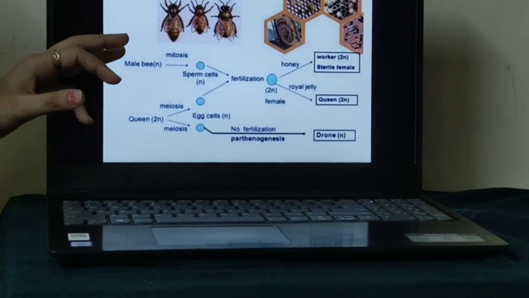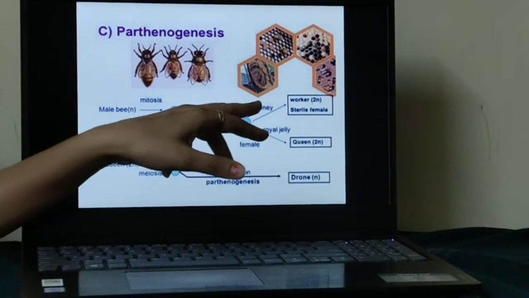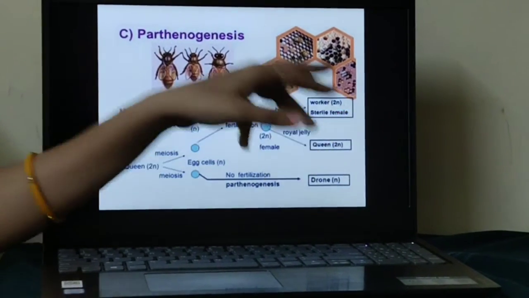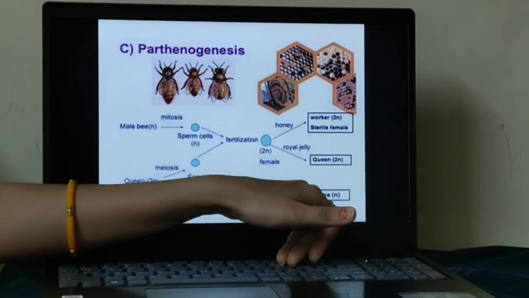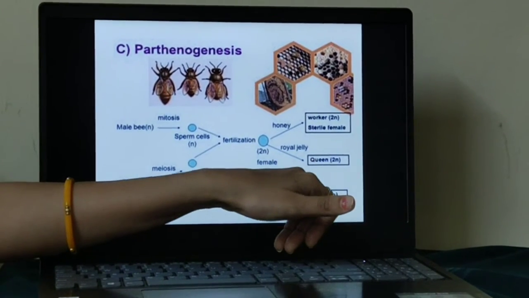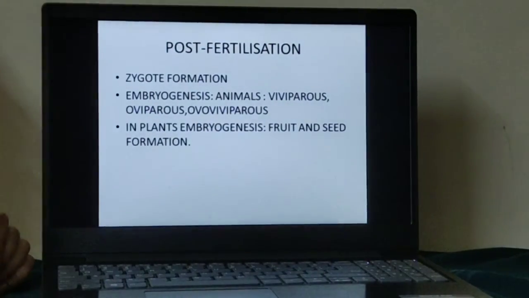If a fertilized egg is fed royal jelly, that will produce the queen. With honey, it will produce a sterile worker. But if it is an unfertilized egg, then the unfertilized egg will produce the male, that is a drone, which has the n number of chromosomes. This is natural parthenogenesis in the honeybee.